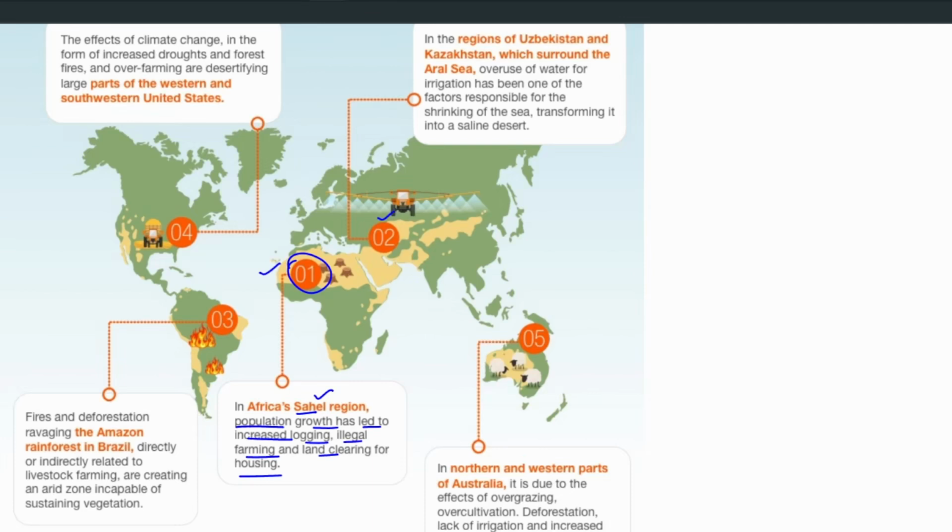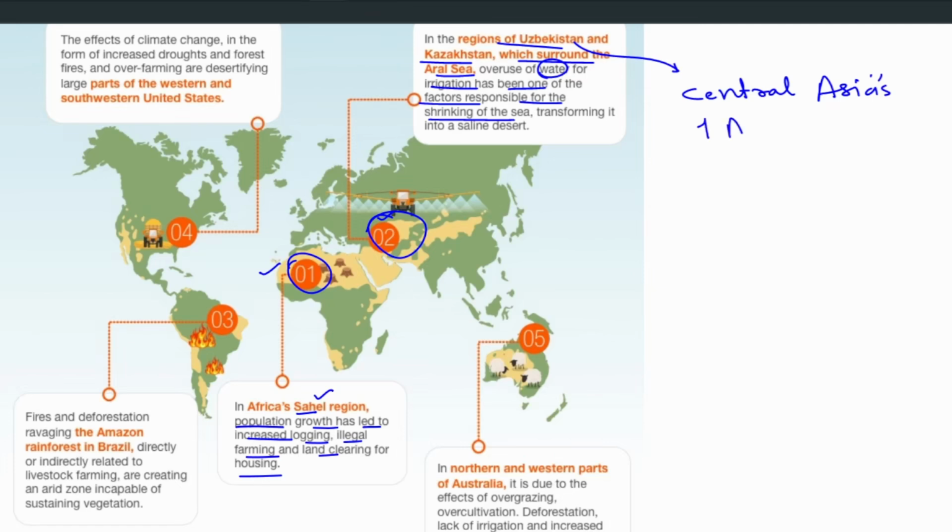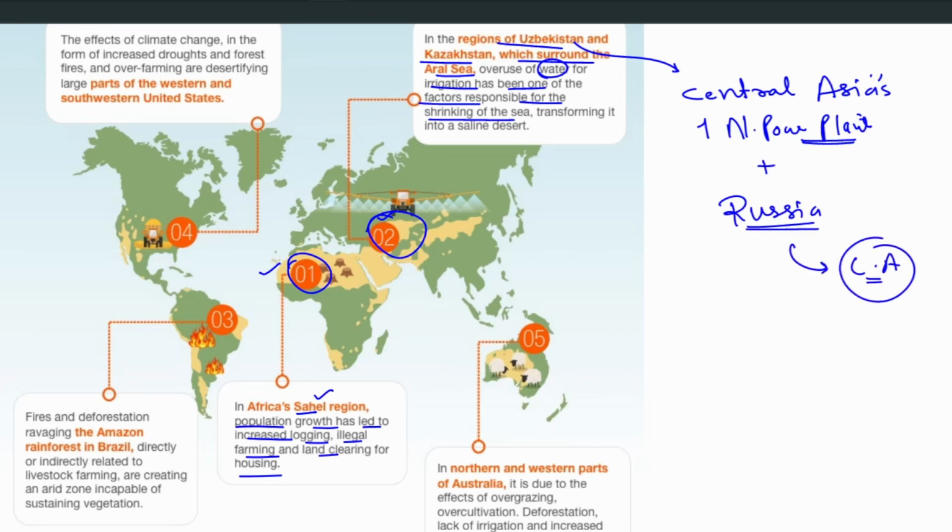Second, we see Mongolia and Central Asia. This is in the region of Uzbekistan and Kazakhstan, which surround the Aral Sea. Overuse of water for irrigation has been one of the factors responsible for the shrinkage of the sea. We saw Uzbekistan very recently in the news: Central Asia's first nuclear power plant is being built in Uzbekistan by Russia. This is the current affair we saw, so please remember.